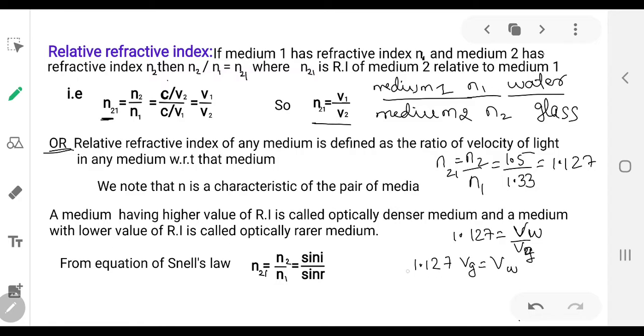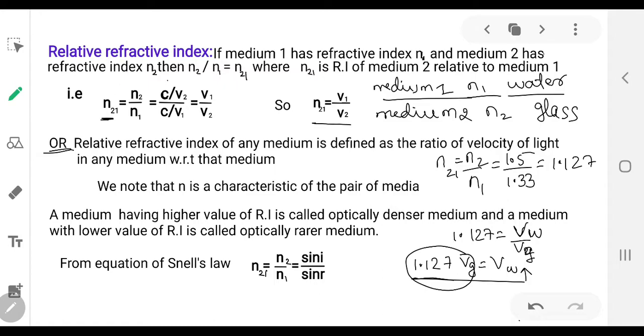So looking at this equation, in which medium is the velocity more? Obviously in the water medium, because the velocity of light in water is 1.127 times greater than the velocity of light in glass.